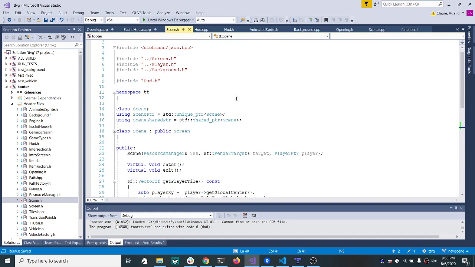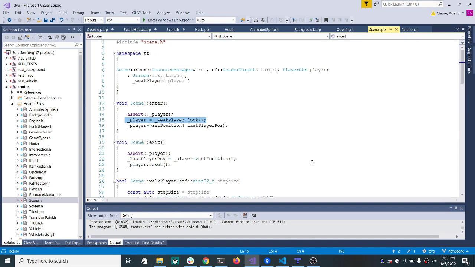We are in the scene class. So if I look at my scene constructor, which I have defined here, and then I look at the definition, this is all I'm doing.